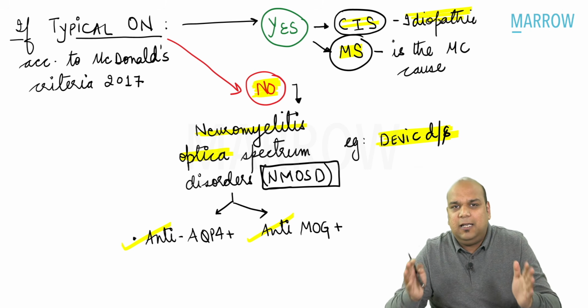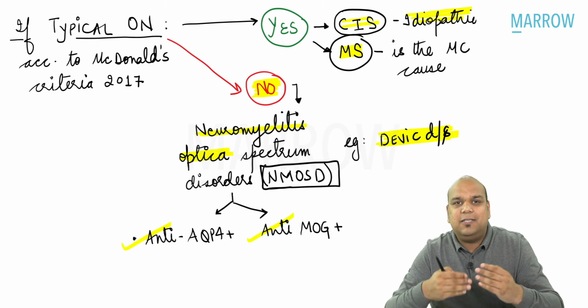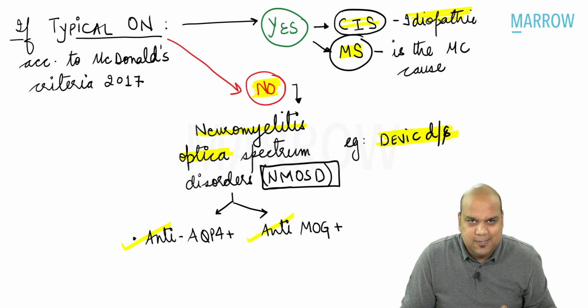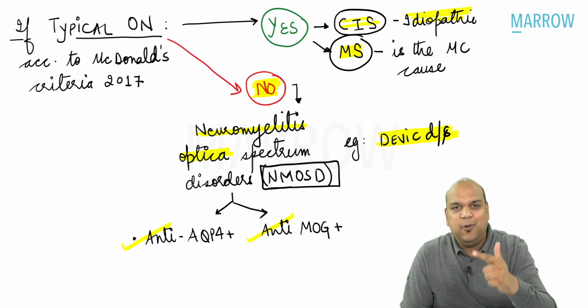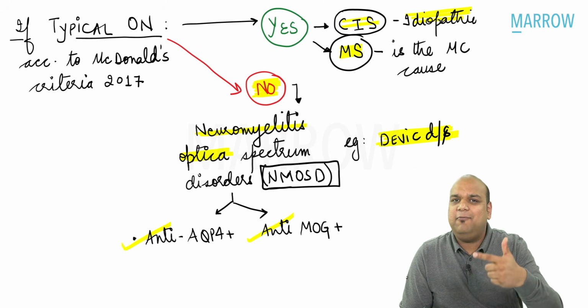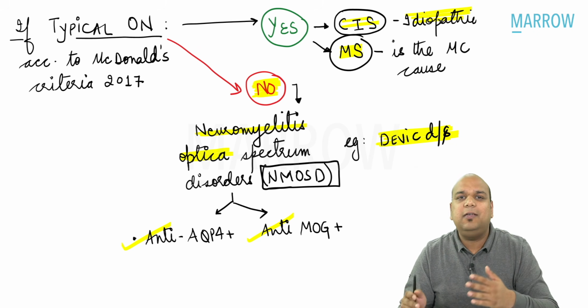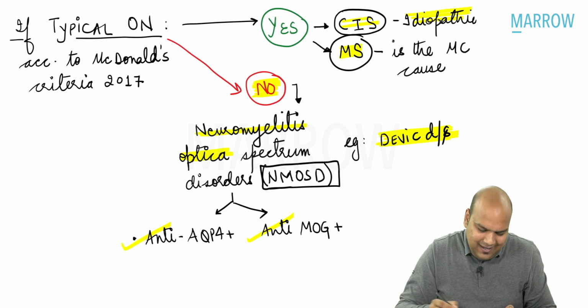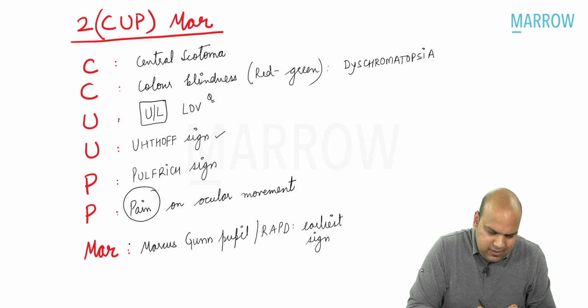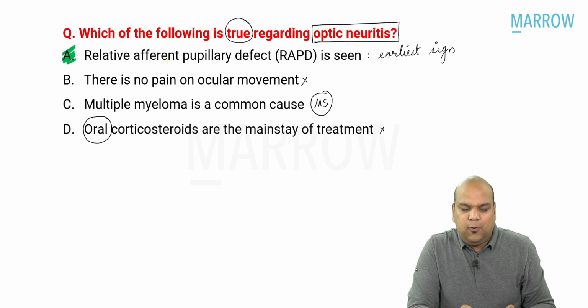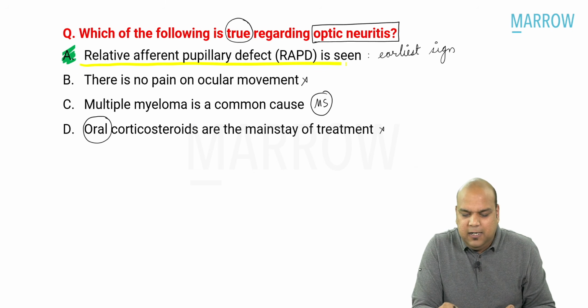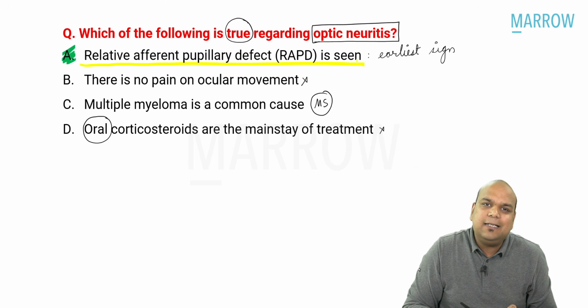So this is basically how we proceed towards the diagnosis of optic neuritis. All right, everybody. So we know the treatment, we know the grouping, we know the clinical features, we know the types, we know optic neuritis. And if I go back to the question, very quickly, which of the following is true? The answer is pretty clear. RAPD is seen. That's the correct answer.